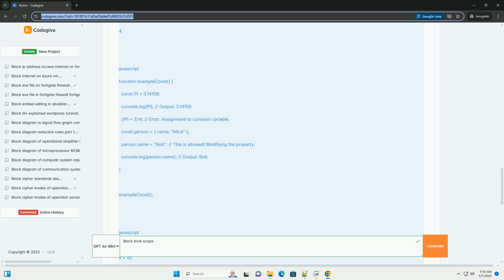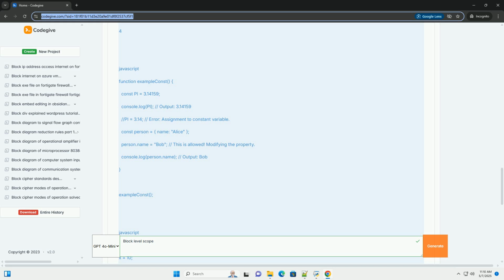There are very few scenarios where var is genuinely necessary in modern JavaScript development. Declare variables close to their usage: this improves code readability and makes it easier to understand the purpose and scope of each variable. Be mindful of the temporal dead zone: avoid accessing let and const variables before their declarations.